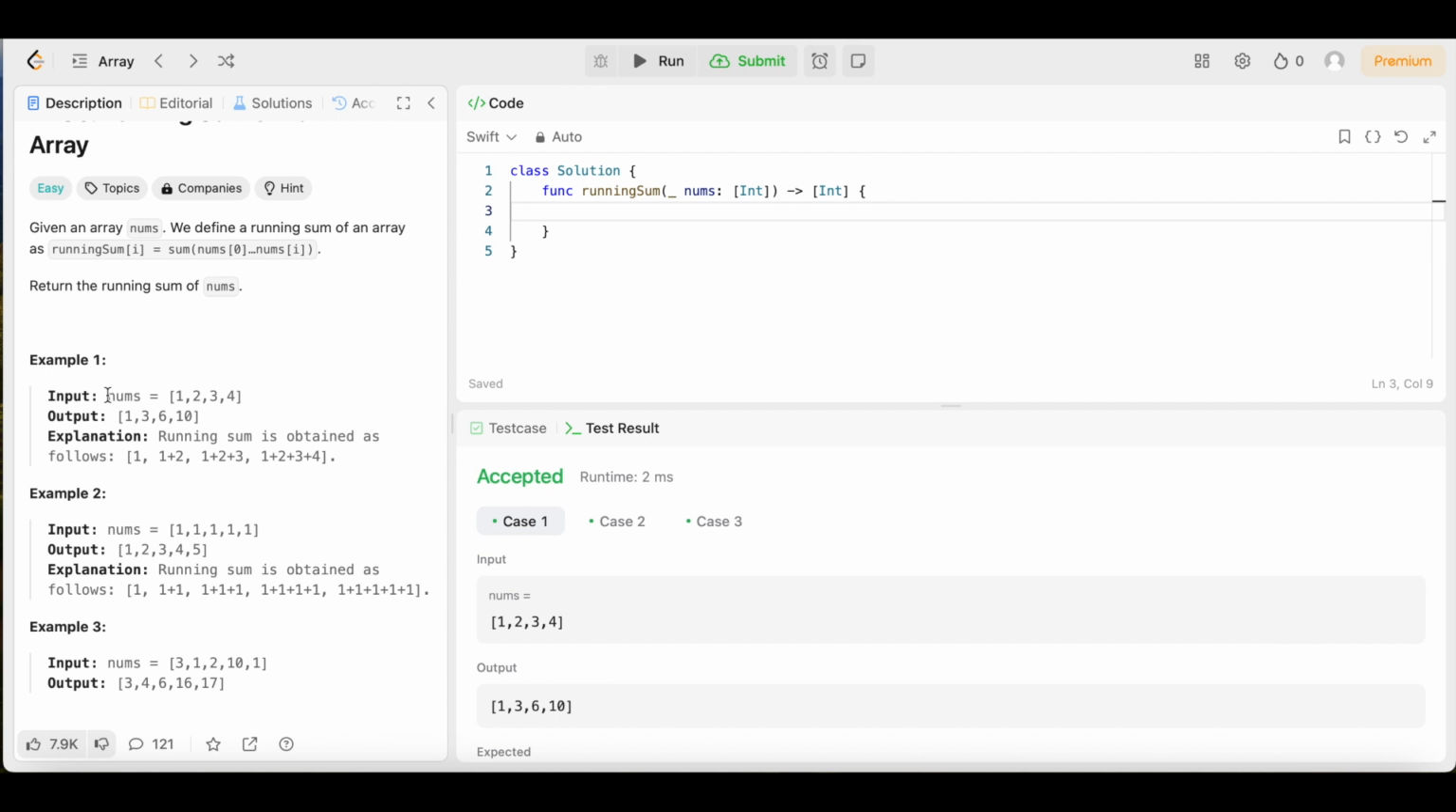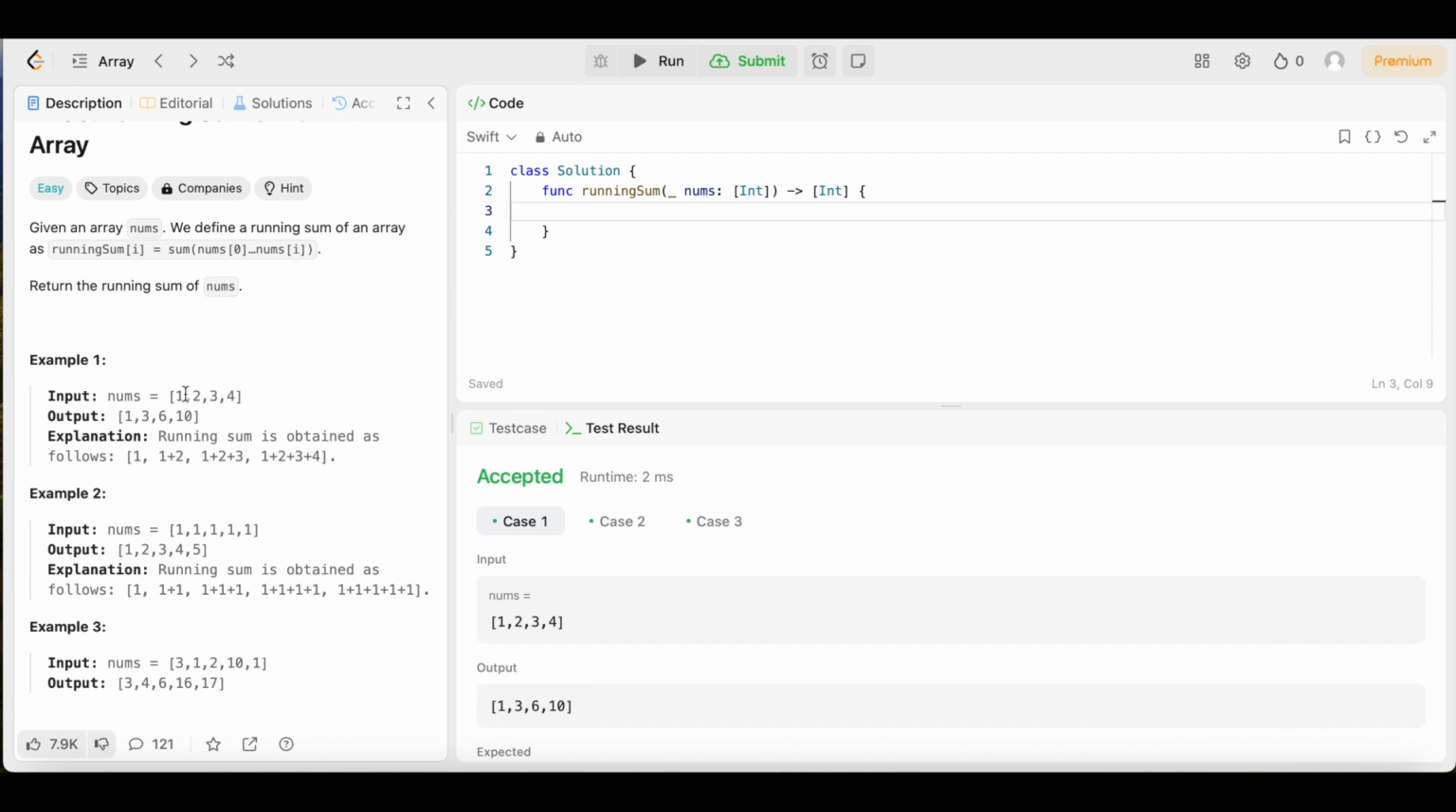So let's see what the input says. We have input nums. It's an array of integers 1, 2, 3, and 4. The output is another array of integers 1, 3, 6, and 10. So we're trying to figure out how we get this output from this input. Let's look at the explanation. It says running sum is obtained as follows: 1, then 1 plus 2, then 1 plus 2 plus 3, then 1 plus 2 plus 3 plus 4.